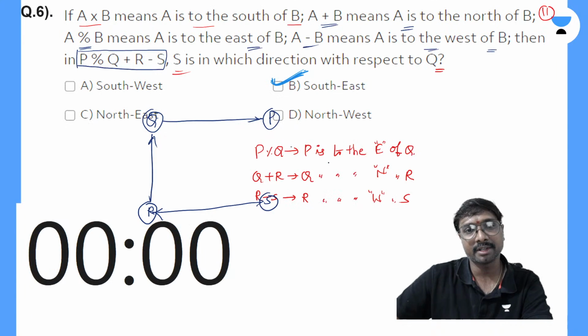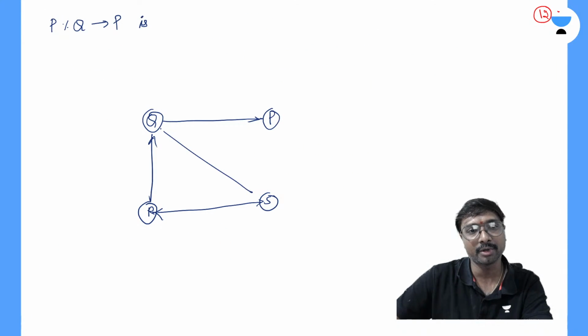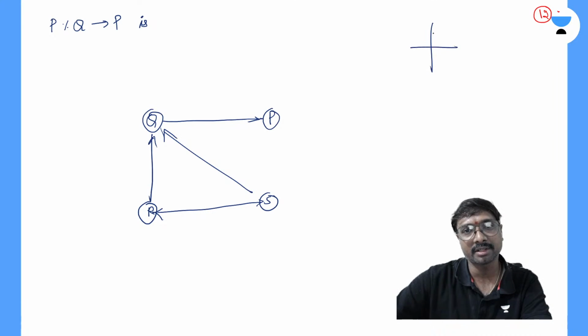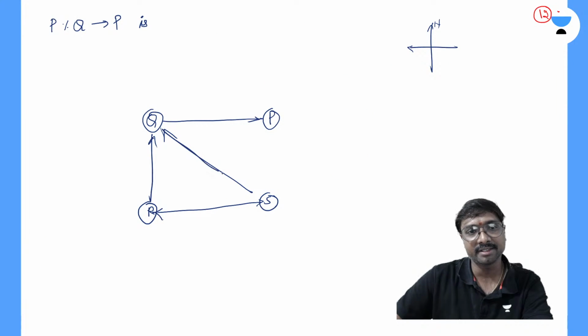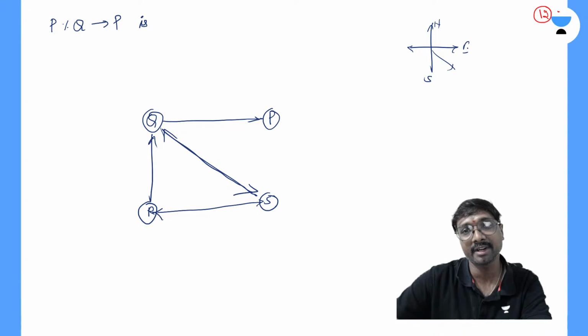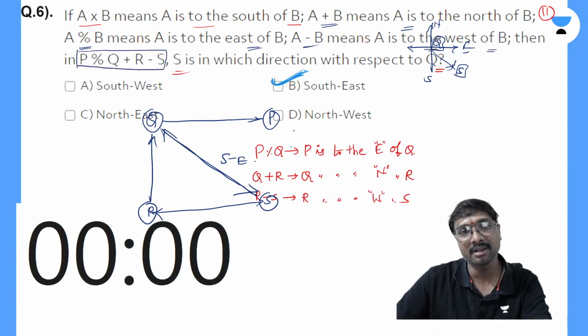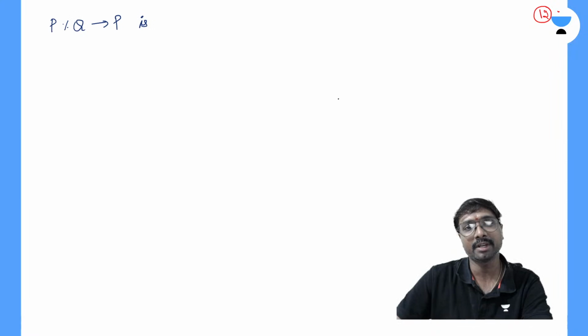Then you can say Q and S, right? What is the relation between this Q and S? You can say this is your northeast, na? This is your north, this is SC in which direction with respect to this, right? This is south and this is your east, right? SC is in which direction? You can say this is your Q point, this is your S point, right? SC is in which direction of this S? SC is in the southeast direction of this S, na? So that is how southeast comes. Okay, so that is how it comes to be.